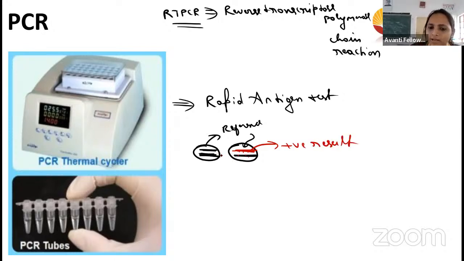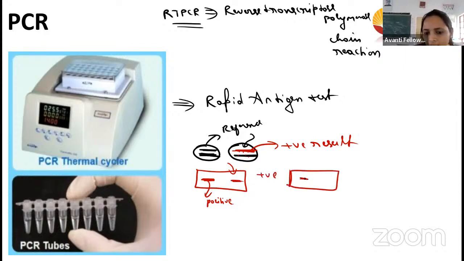The reference line will show whether we have added a positive or negative sample. If the person is positive, it will give the line. If the person is negative, it will not give any line. So this is what we do in the rapid antigen test.